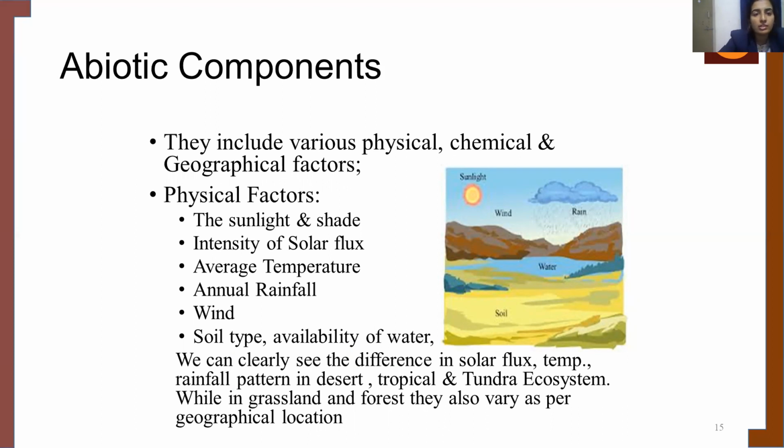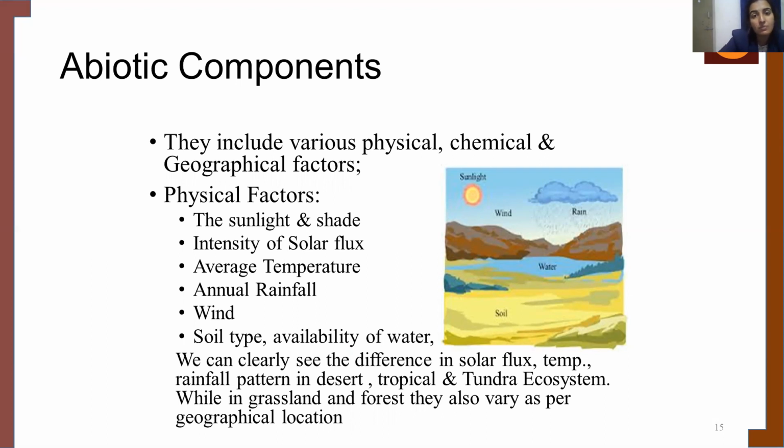So we can clearly see differences in these physical factors in a desert, in a tropical land, in a tundra ecosystem. That means in different ecosystems, there is variation in these abiotic components. And also according to the geographical location, we can see variation in abiotic components. So it is not the same; according to the ecosystem, it differs.